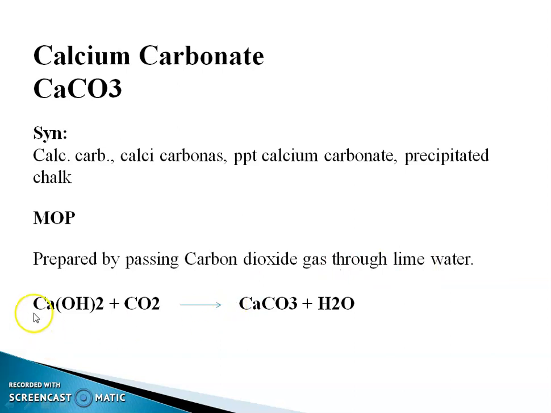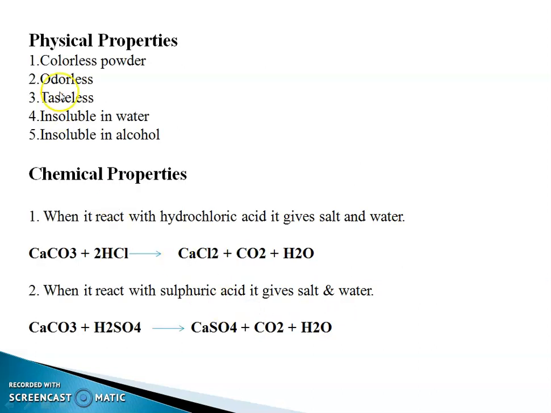Lime water means calcium hydroxide, Ca(OH)2 plus CO2 gives CaCO3 plus water molecule, that is the formation or preparation of calcium carbonate. Physical property: it is colorless powder, odorless, tasteless, insoluble in water, insoluble in alcohol.